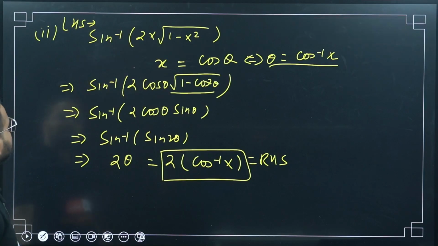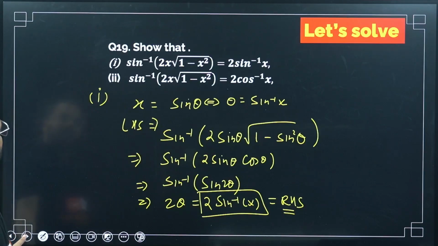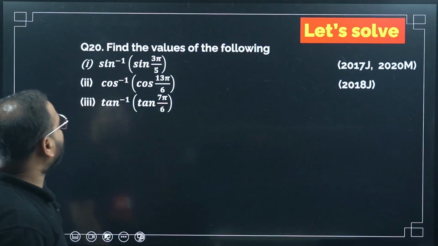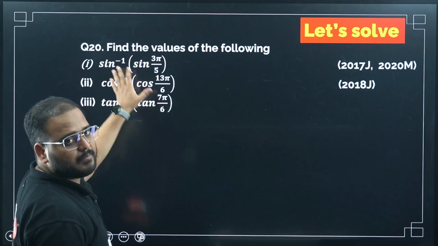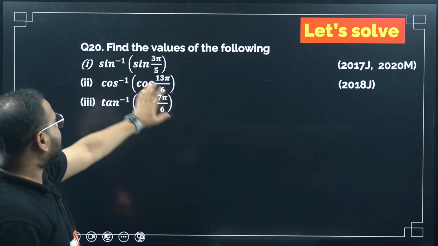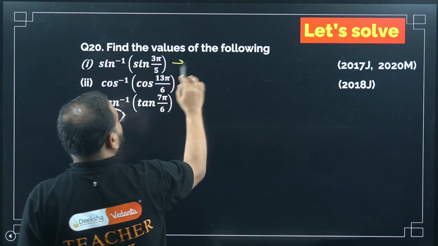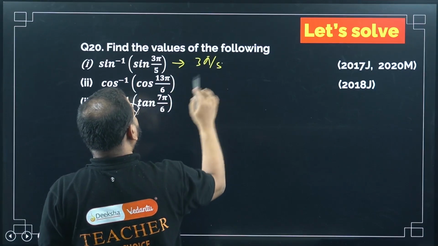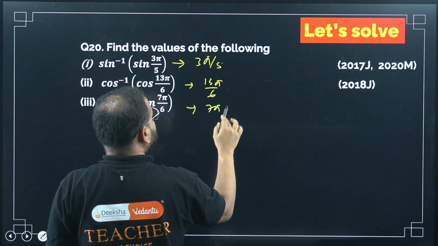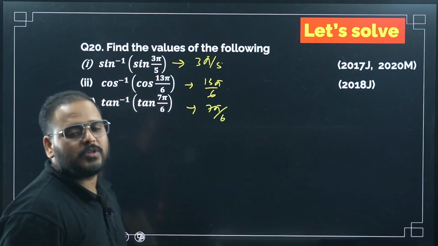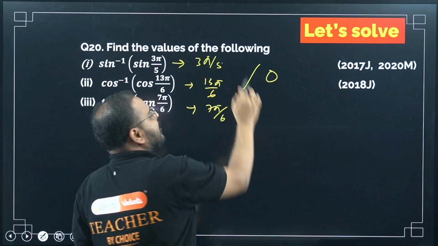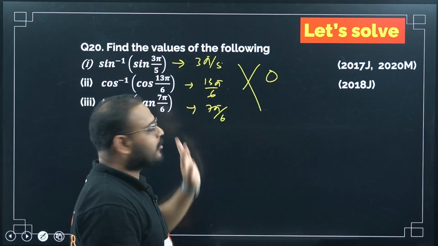I hope you can see this. Let's move ahead. Find the values of the following. Again, you have to simplify this. Sin inverse of sin is there, cos inverse of cos is there, tan inverse of tan is there. Sir, why don't we simply write this as 3 pi by 5, 13 pi by 5, 6 and 7 pi by 6? Few students will do this in your examination. You'll go write this and you'll get 0 marks over here.